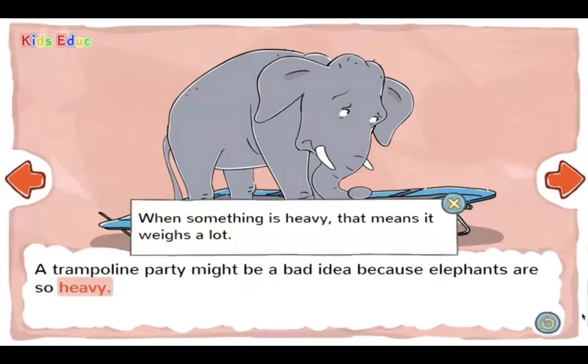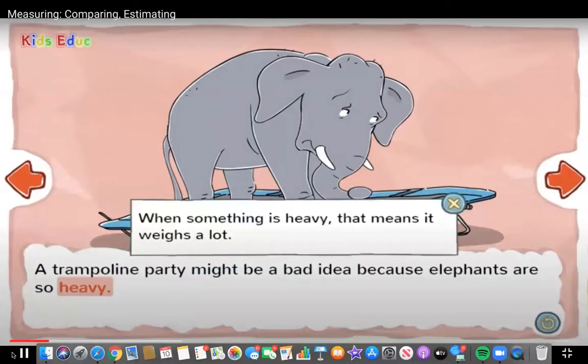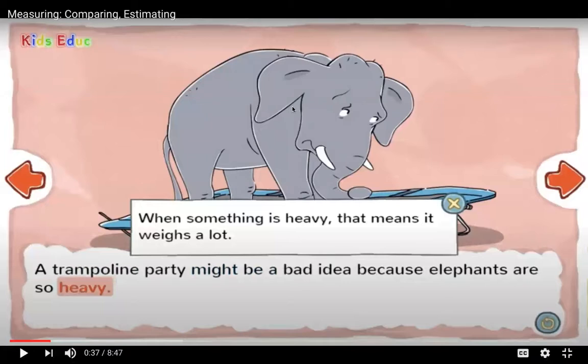Heavy. When something is heavy, that means it weighs a lot. All right, so why would you not want an elephant to have a trampoline party? Obviously, it's gonna break the trampoline because it's so heavy. That word heavy has to do with weight, and weight is one way that we can measure something. So keep listening.